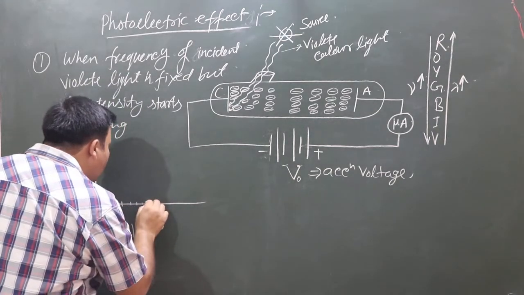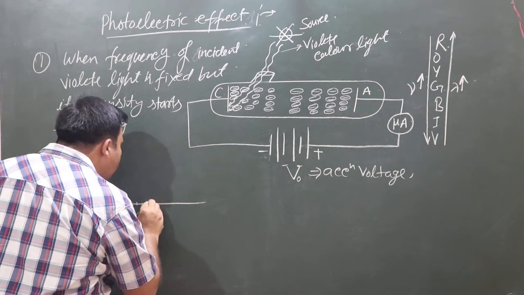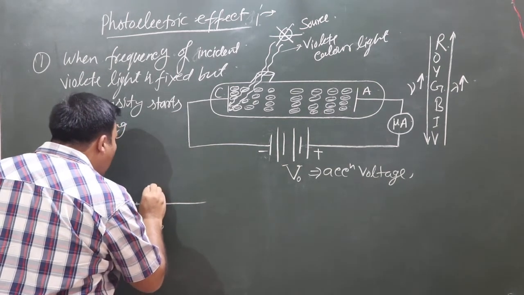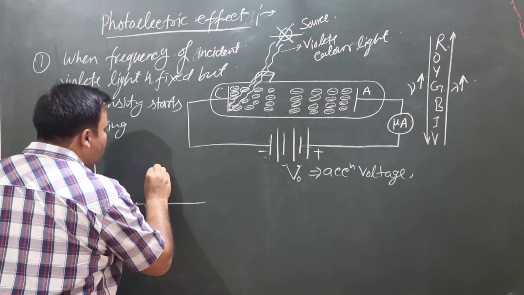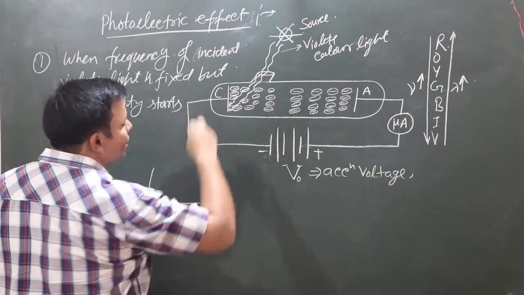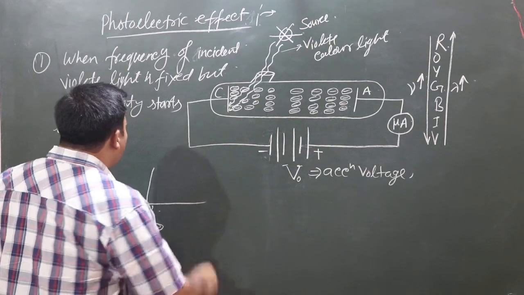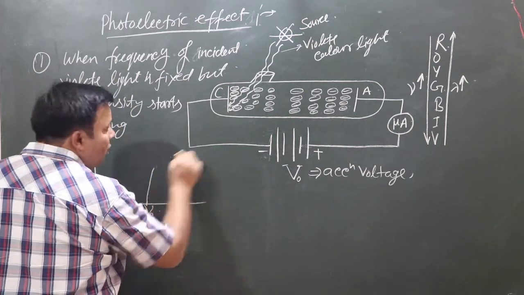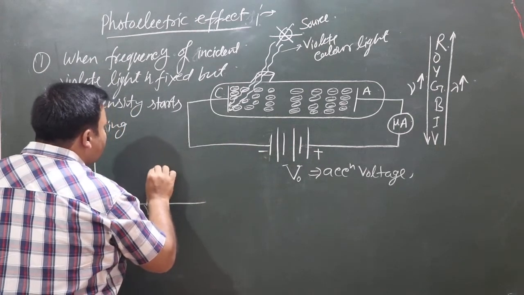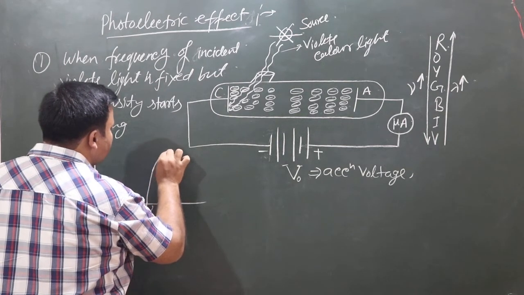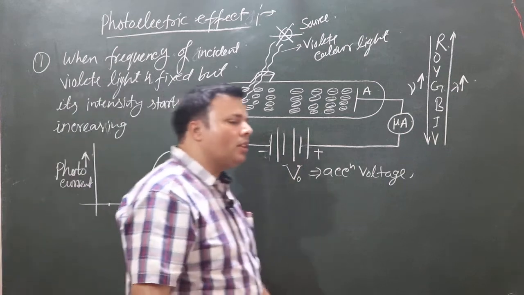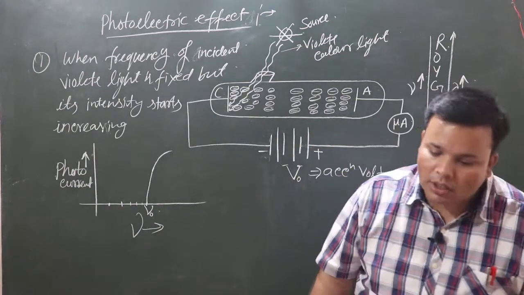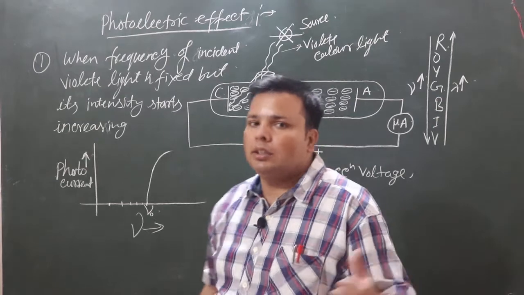After some time we can see, when we increase the frequency greater than the threshold frequency, then a large number of photoelectrons are emitting from the metal surface, and we will find their photocurrent like this. Then the graph of photocurrent versus frequency, which is incident on the metal surface, is like this.